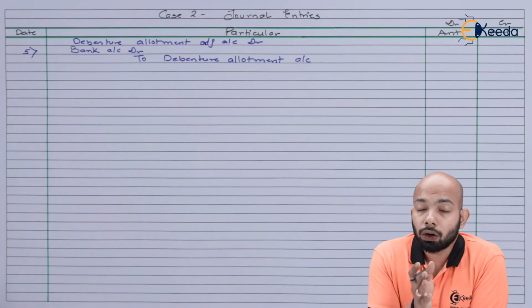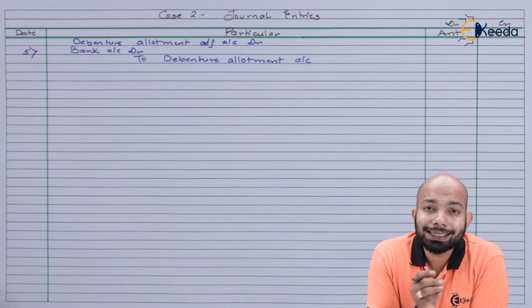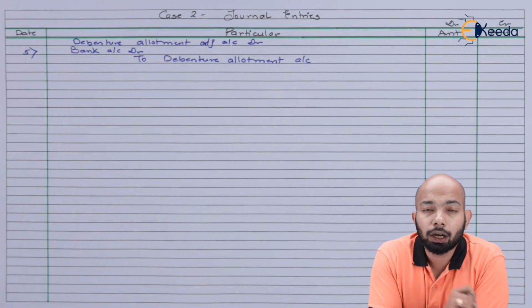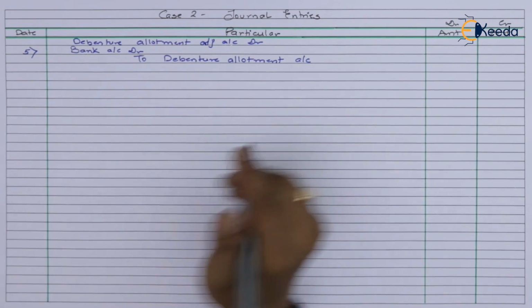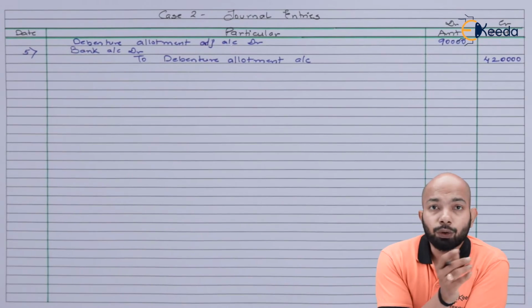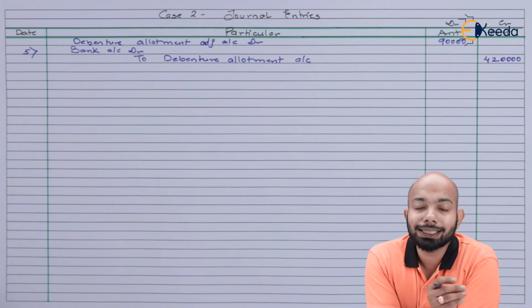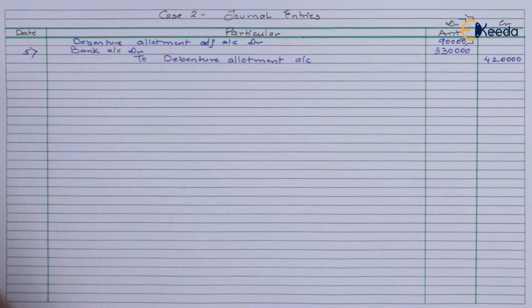Now, when it comes to allotment adjustment, or rather receipt of allotment money, we understand there is a certain amount that we already have. Hence, we're not supposed to expect the whole amount on the allotment, but a lesser amount will be coming into our bank account because we've already received some amount in the past. So 4,20,000 is what we were expecting. 90,000 we have already received. So the difference is what we have received in our bank account. Let's mention the narration down here.